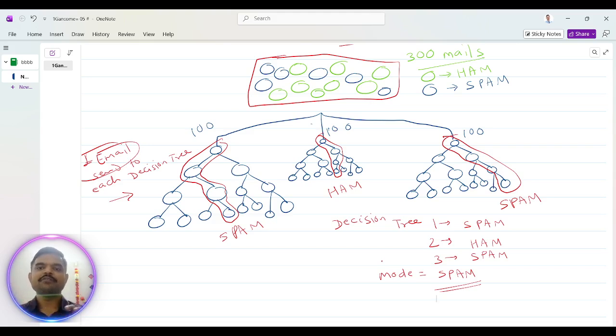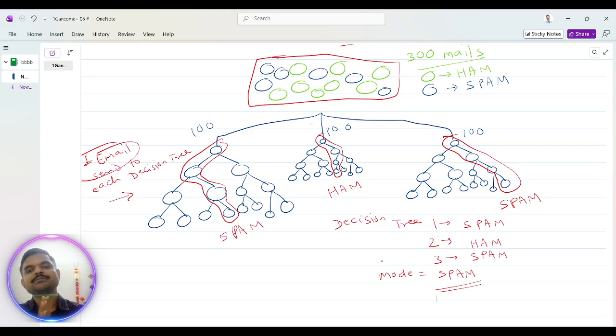This is classification, so we are not averaging; we are taking the mode. If it is a regression type, for example, if the income is 12 lakh per annum and the house price is 45 lakh rupees, then whether that customer is going to buy the house or not. The salary package is a numerical, continuous value. It is a regression value. So in that case, we will take the mean or median.